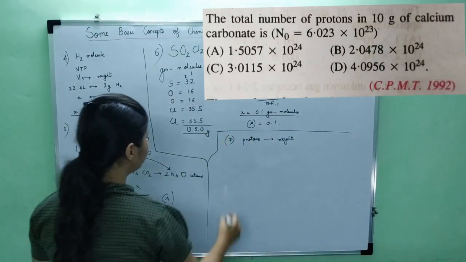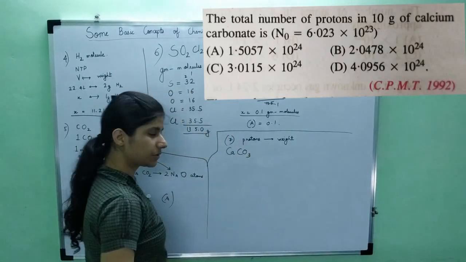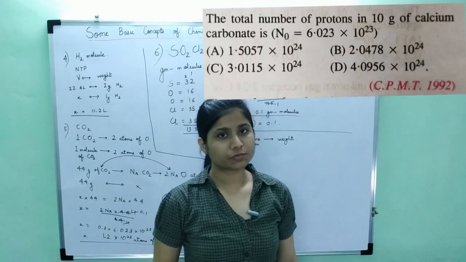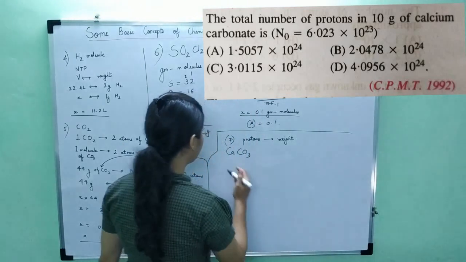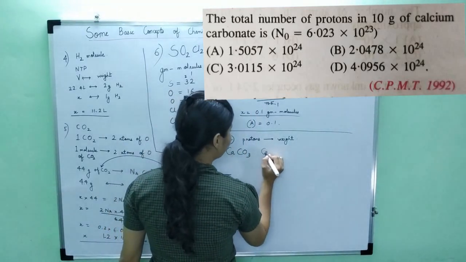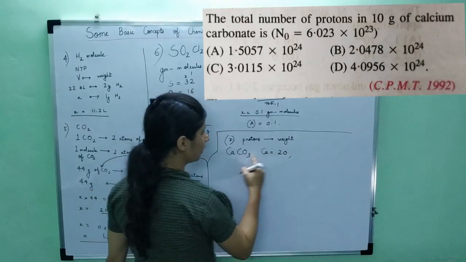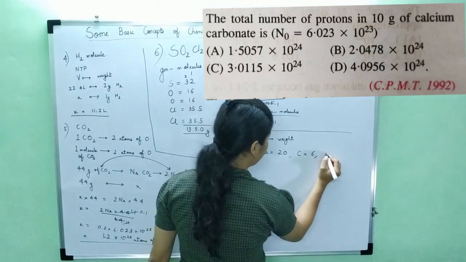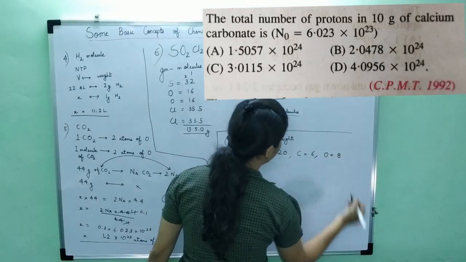Now if you see calcium carbonate, the number of protons is equal to number of electrons, right? So we should know the atomic numbers of all these elements. If we know the atomic numbers, we know the number of protons. For calcium, the atomic number is 20, so there are 20 protons. For carbon, the atomic number is 6, which is 6 protons. And for one oxygen, the atomic number is 8, which is 8 protons.